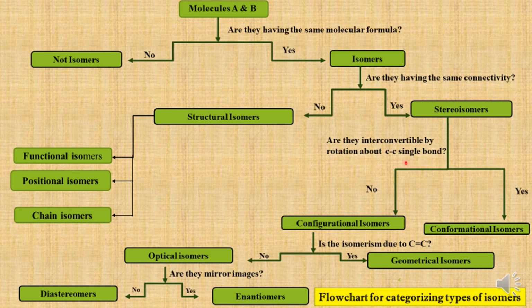If molecules A and B are interconvertible just by rotation about a carbon-carbon single bond, then the two molecules are called conformational isomers or conformers. Stereoisomers which are not interconvertible are called configurational isomers.